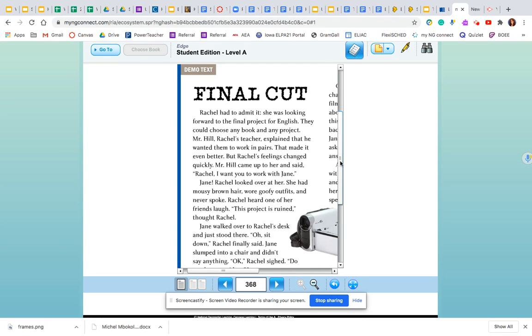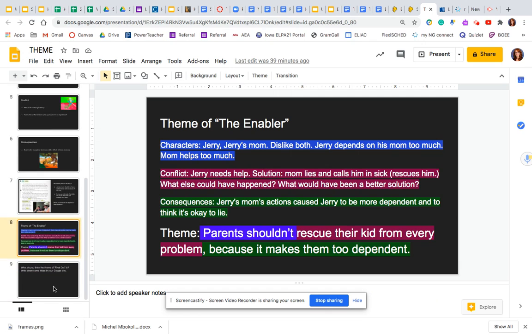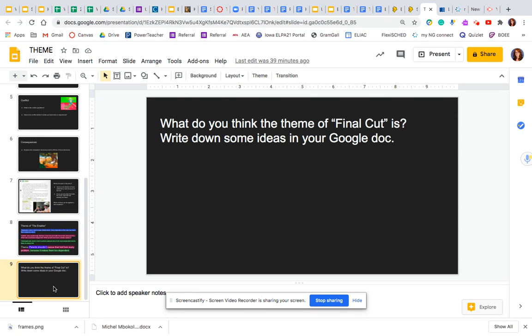So if you have more than one idea, that's great. Okay? So I want you to write your ideas for what you think the theme of the story is in your Google Doc. We will talk about finding the theme of that story, and you will share some of your ideas with a partner in class tomorrow.